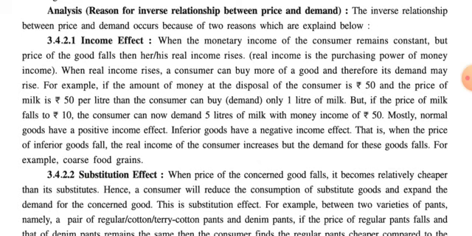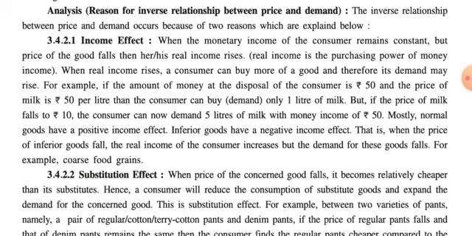So when the person has rupees 50 and the price of milk is also rupees 50, then the consumer can buy or demand only 1 liter of milk, because he has only 50 rupees as income.